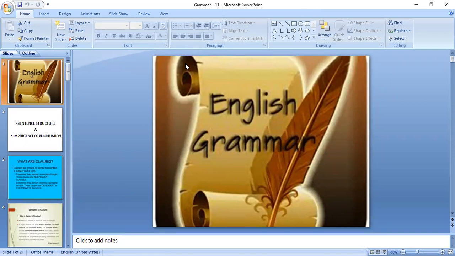Likewise, when conveying your intention in writing, you need to apply all the grammar elements. So English grammar brings a glamour to the sentence.